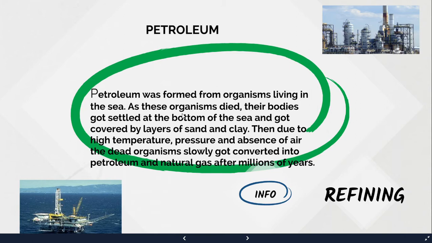So as these organisms died, their bodies got settled at the bottom of the sea and got covered by layers of sand and clay. And similarly, just like how coal was formed, even petroleum was formed. Then due to the high temperature, pressure and absence of air, the dead organisms slowly got converted into petroleum and natural gas after millions of years. Okay. So coal is formed on the land, petroleum and natural gas are formed beneath the sea.